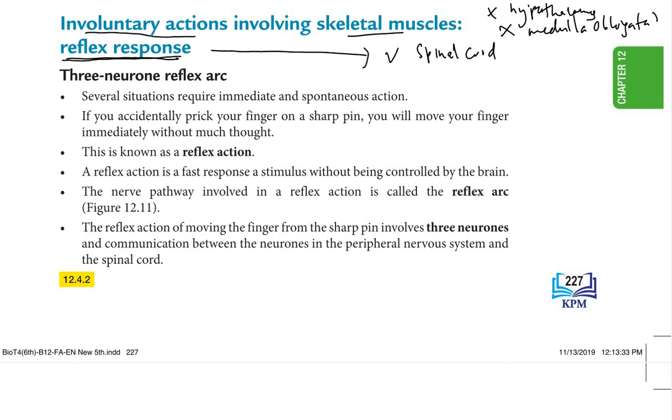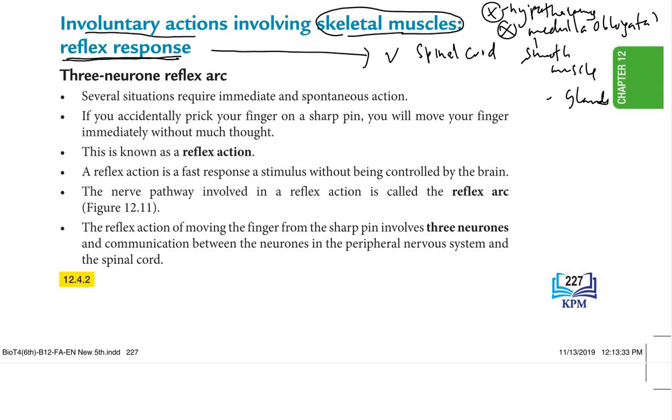Reflex is usually fast. So that's why the impulse will be sent to the spinal cord only, not to the brain. So this does not involve the hypothalamus or the medulla oblongata, because these two are also involved in involuntary action, right? But these two do not involve skeletal muscle. They involve the smooth muscle and glands. But for the skeletal muscle, we have the reflex response, controlled by the spinal cord.